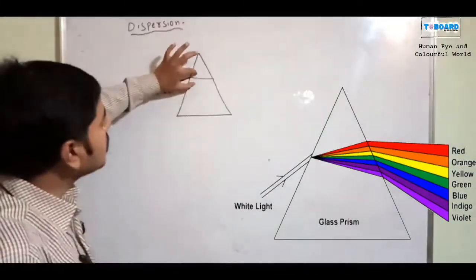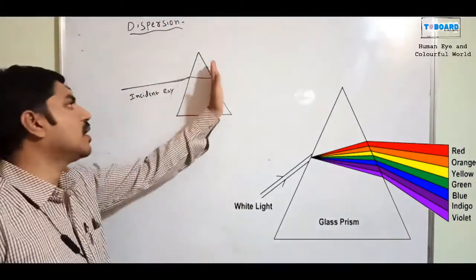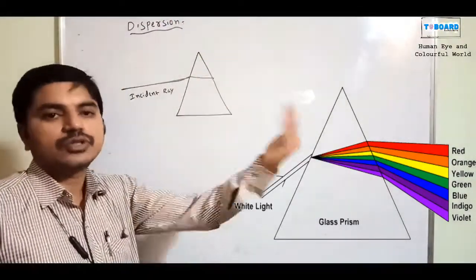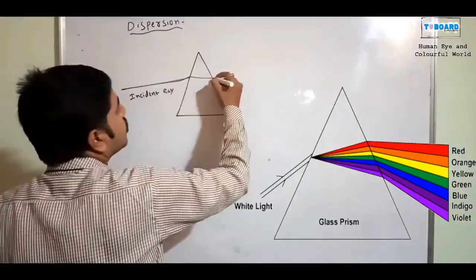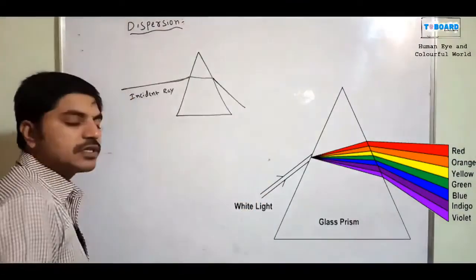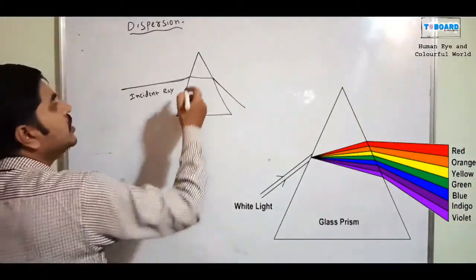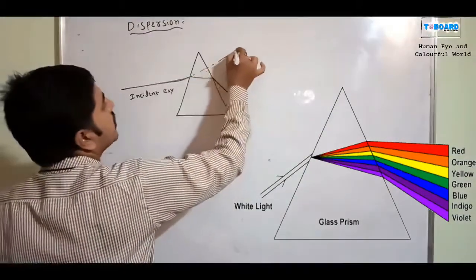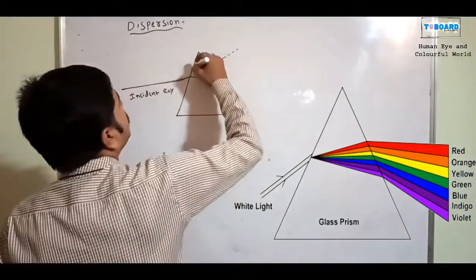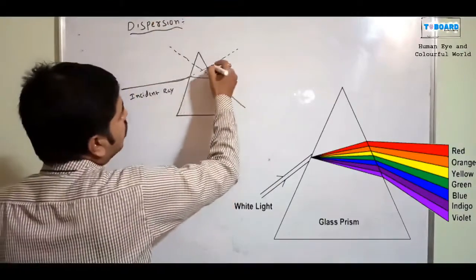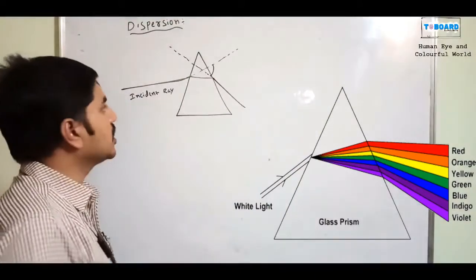Now you see the bending of light, as it travels from one place to another. When it comes to the other side of the prism, it again comes out of the prism. That's why here also it bends, meaning refraction takes place. Again it comes out of the prism. Initially the ray goes in this direction, and finally the direction of the ray is like this. So this much bending is present in our prism.